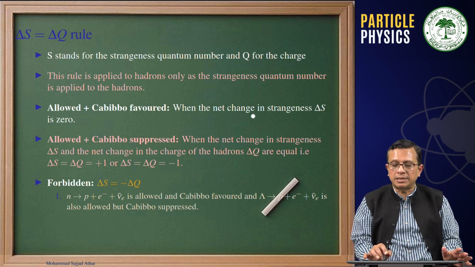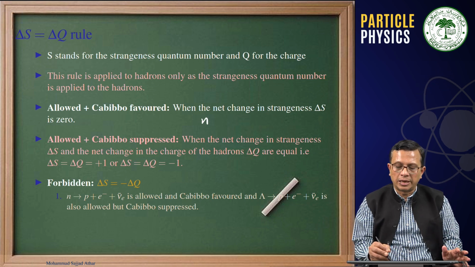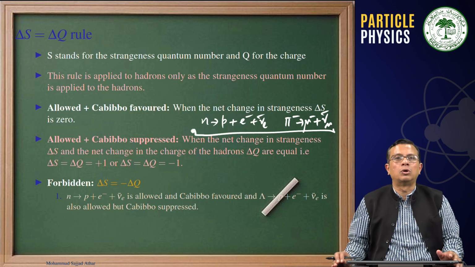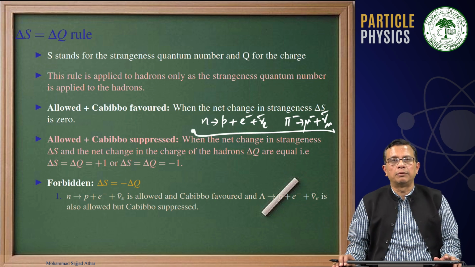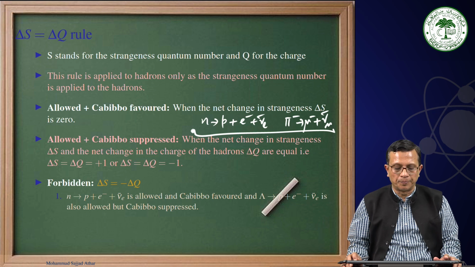While when the net change in strangeness is 0, that will be Cabibbo favored, as we saw n decaying into p plus e minus plus antineutrino e, or pi minus decaying into antineutrino mu. As you can see, there is no strange particle involved in this. Therefore, the change in strangeness quantum number is 0.